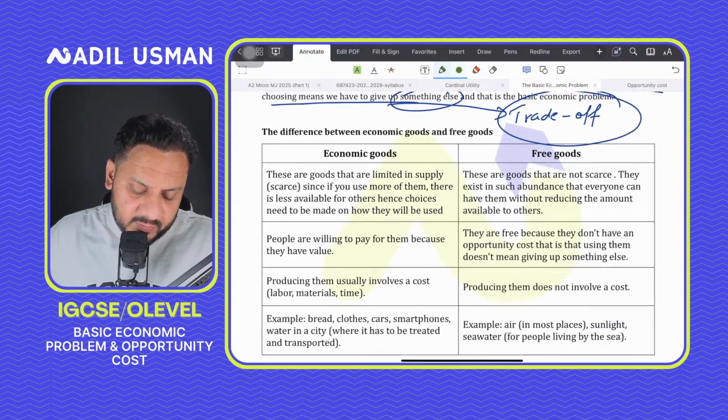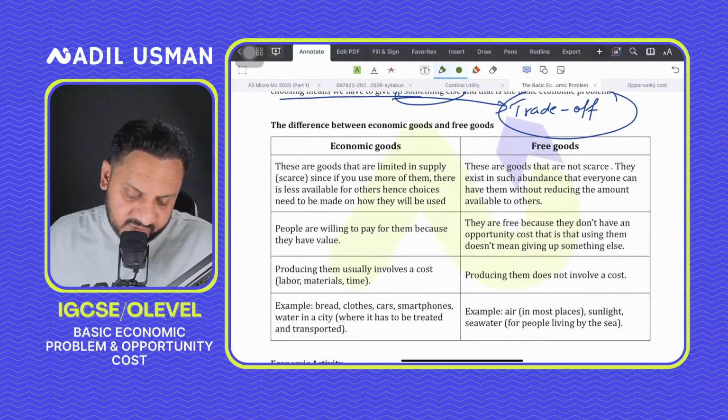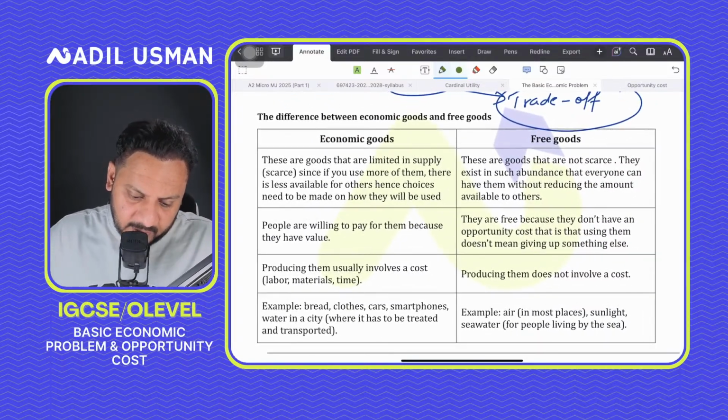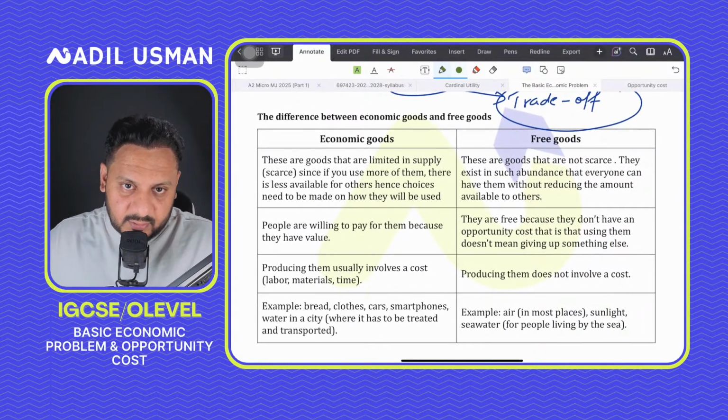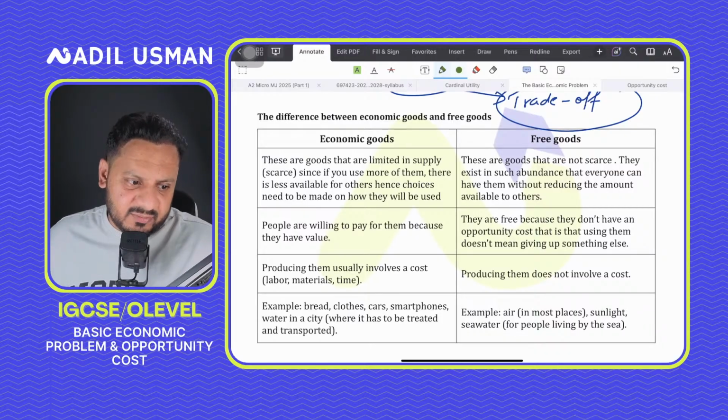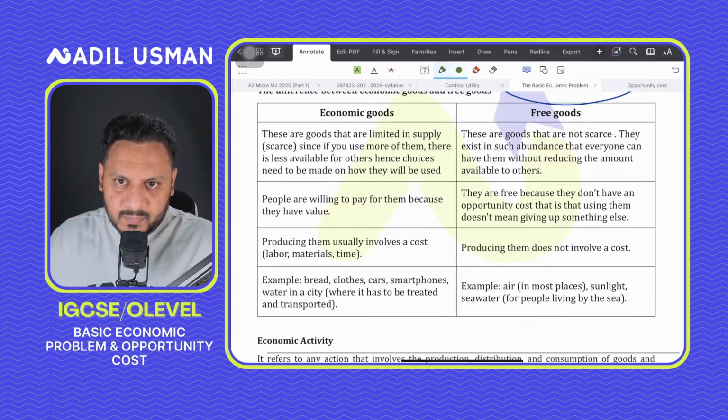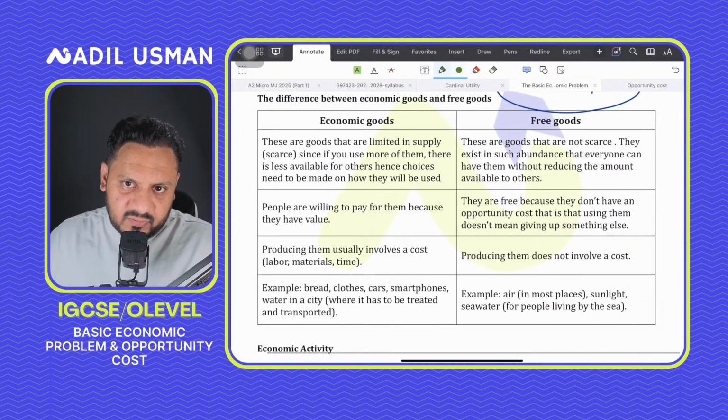Okay, so we need to understand the concept of economic goods and free goods. Please do let me know if my screen is stuck at any point in time. So we're discussing what economic goods and free goods are.